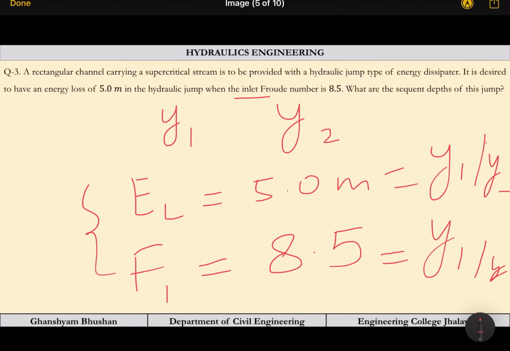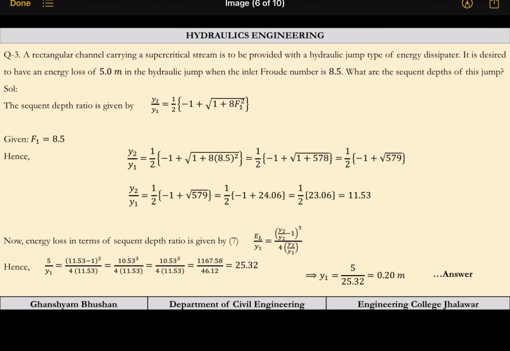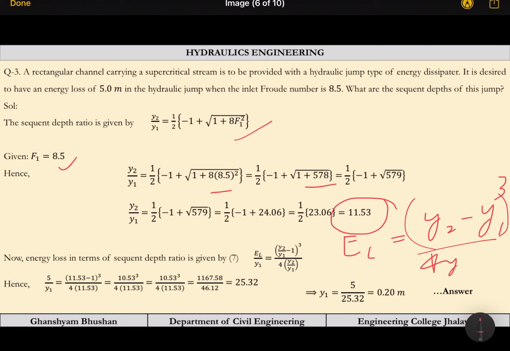So two equations, two unknowns, we can easily calculate. So y2 by y1, this formula can be used. F1 is 8.5. After putting all the values here, finally we are getting y2 by y1 as 11.53. Now EL is what?